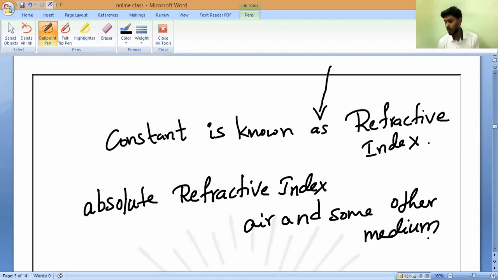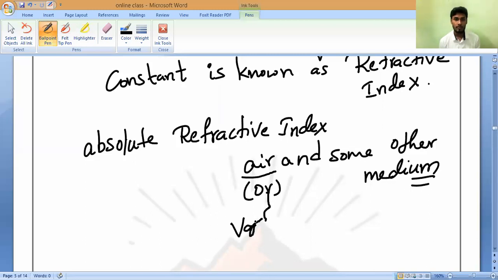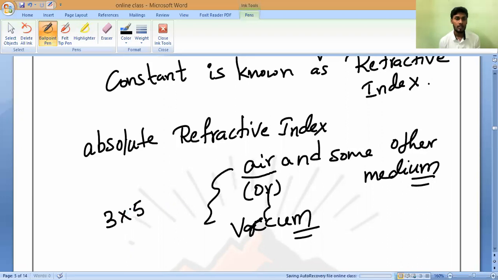Always we find the refractive index of any medium by comparing with air alone. Or instead of air, we can keep vacuum. Because in air and vacuum, light has its maximum speed. We have already studied this in lower classes: 3 into 10 power 8 meter per second. So this is the maximum speed of light in air or vacuum.